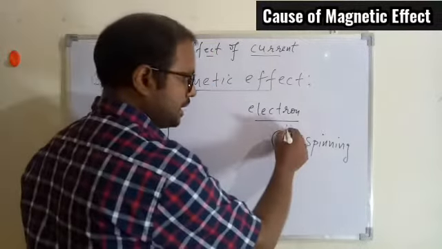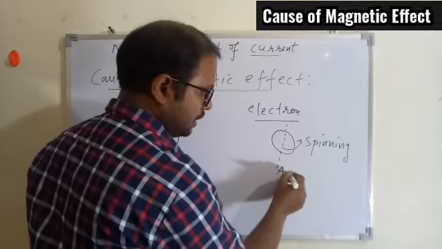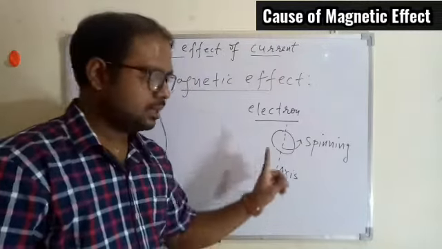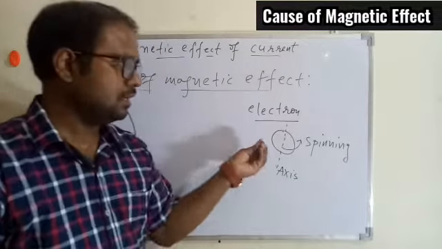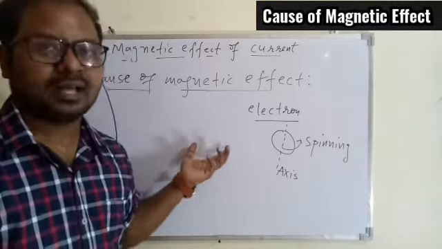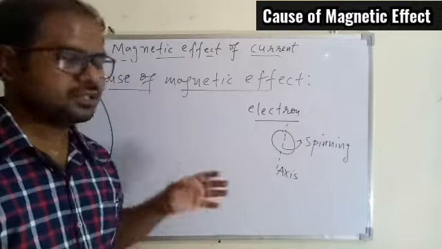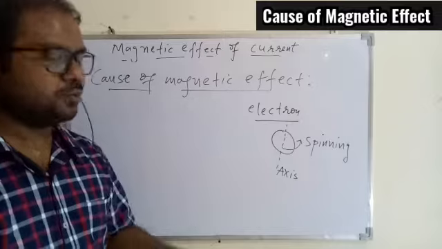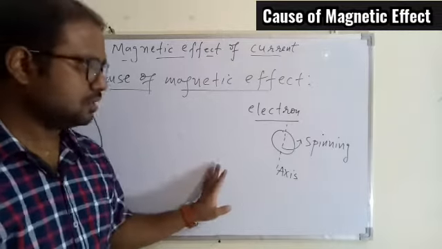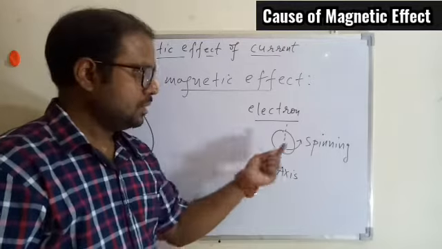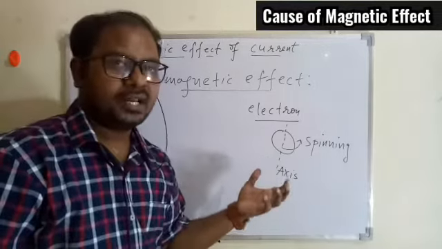If you imagine one of the axes for the electron, then the electron is spinning around this axis, and because of this spinning only, the electron itself starts behaving as a magnet. That is also called magnetic moment. We'll discuss that in higher classes, after 12th only we're going to understand this concept, but briefly you should know one electron itself, because of its spinning, produces a magnetic field.